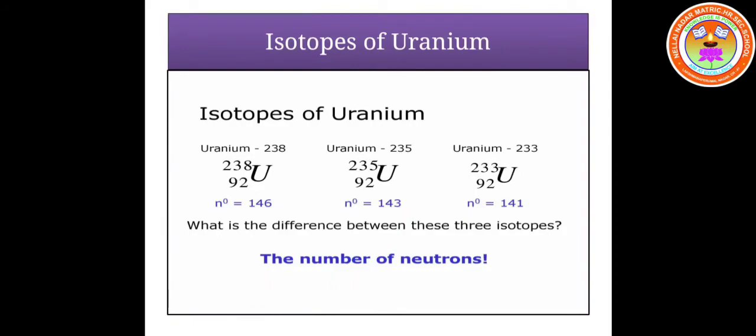Okay children. From mass number and atomic number, you can calculate the number of neutrons present in these isotopes just by using the formula: number of neutrons is equal to mass number minus atomic number.